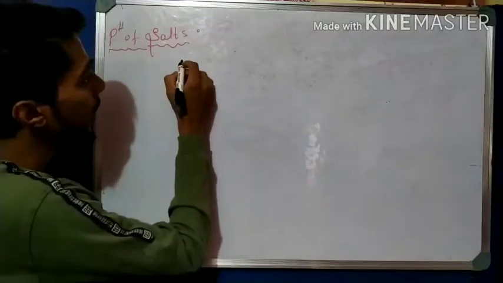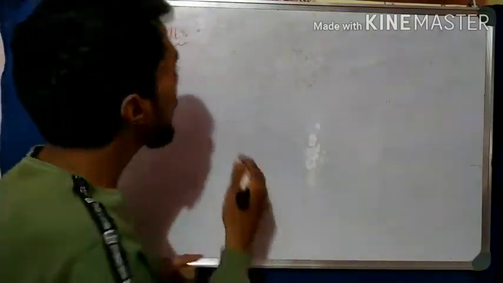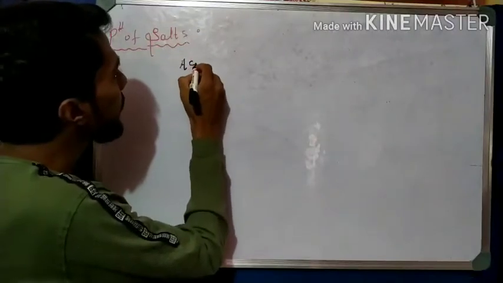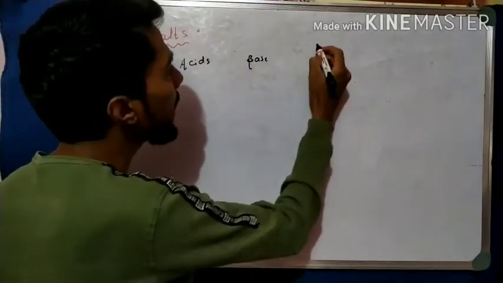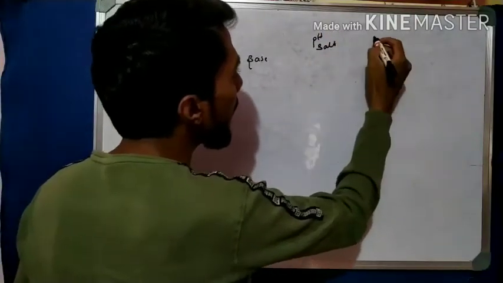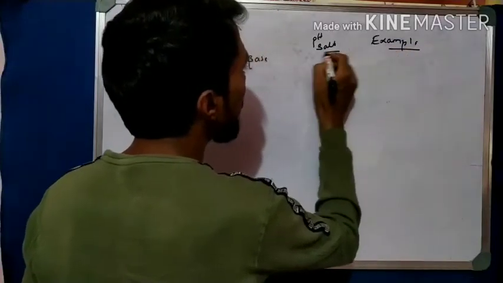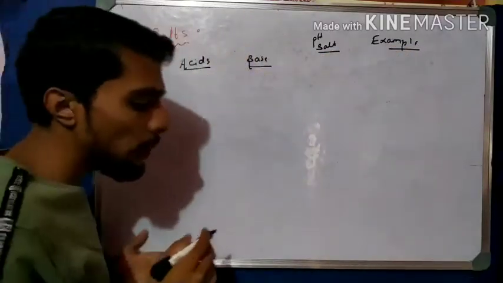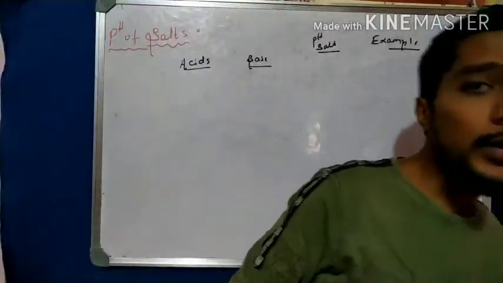We know that the salt is formed by the reaction of acid and the base. So I take here acids and here bases. Then I can check the pH of the salt. Okay, pH of salt, and I will give an example for this discussion. And later we will take an example. Right. So make a table with columns.